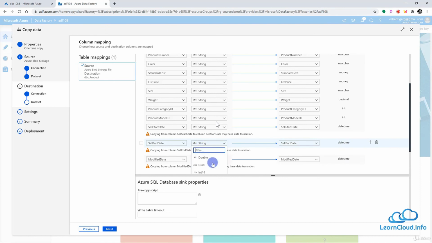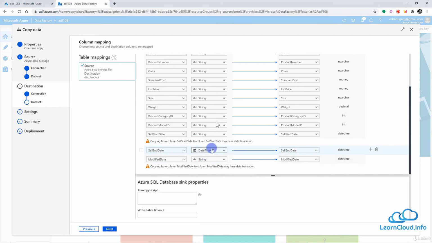If you want, you can change it to date time, and even if not, it should be fine, because we know that we have data of type date time, so it should fit into this column. You can change this also, or otherwise leave it. It won't make a difference.